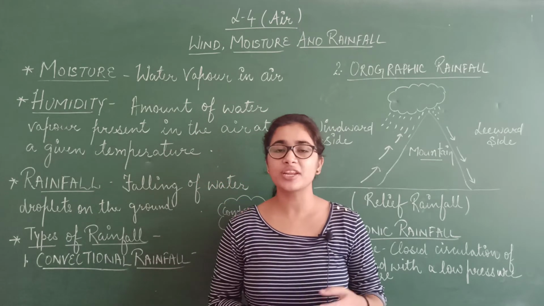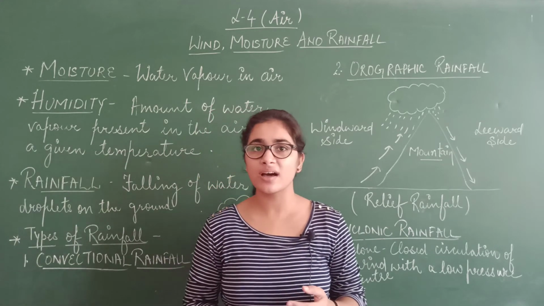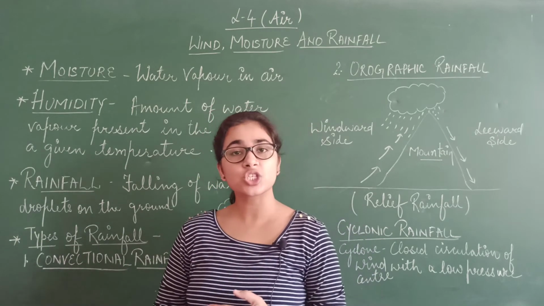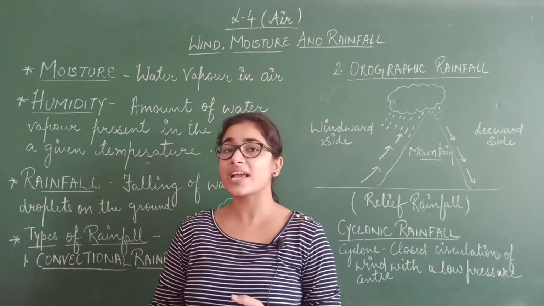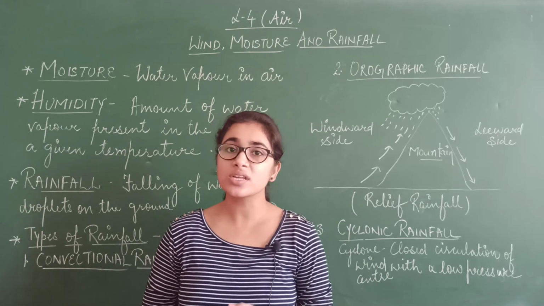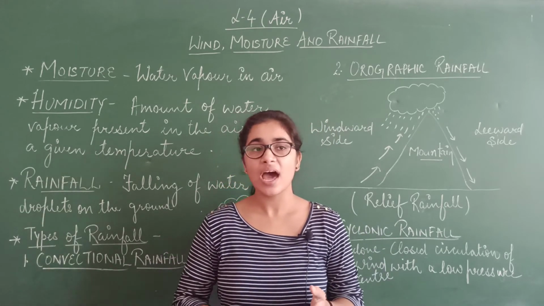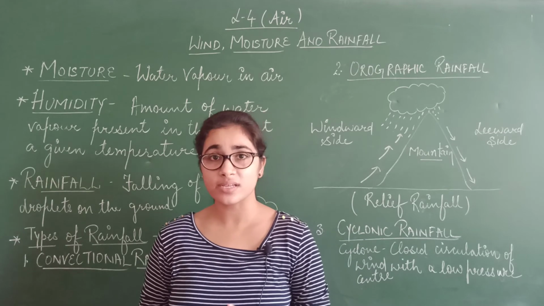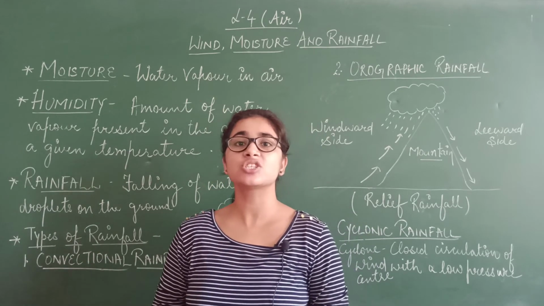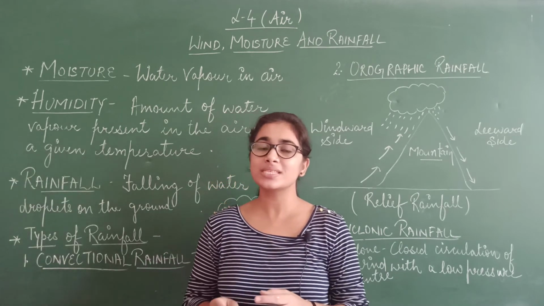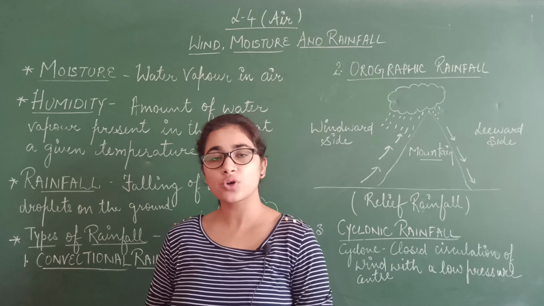For example, if in a place the rainfall is very heavy, then what will happen? Either the flood will take place, so it will lead to destruction of property as well as lives of human beings and the animals. So the rainfall should be there, but it should not be that in one place drought is there and in one place maximum rainfall is there. But this is not the condition in our hands. We cannot control the rainfall. So rainfall is equally important, but at some places the disadvantage is also there.